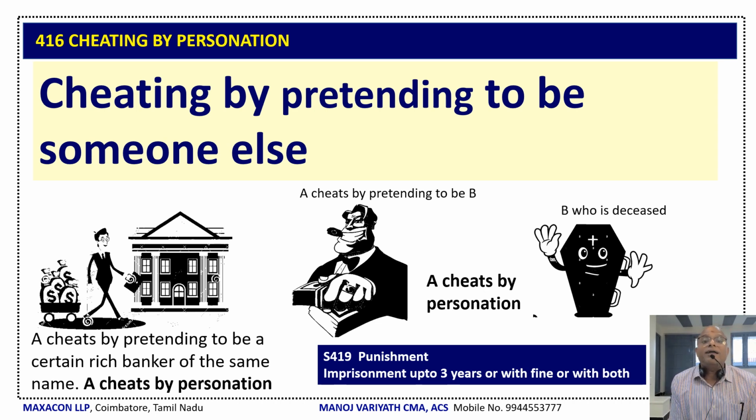Now, another illustration: B is already deceased, and a coffin is shown. A cheats by pretending to be B. Here A cheats by personation. Now, the punishment is given under Section 419: imprisonment which may extend to three years, or with fine, or with both.